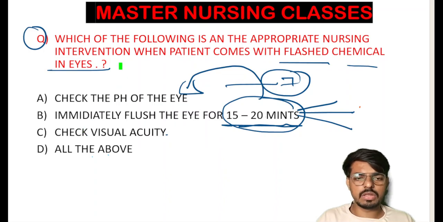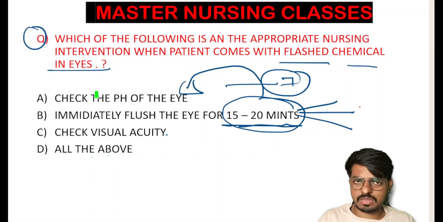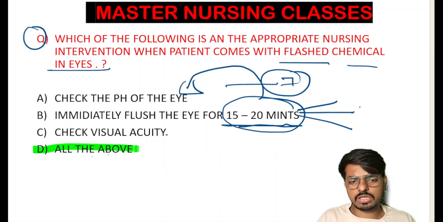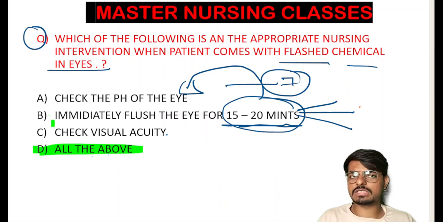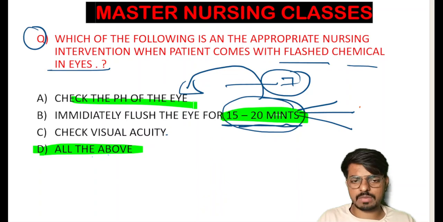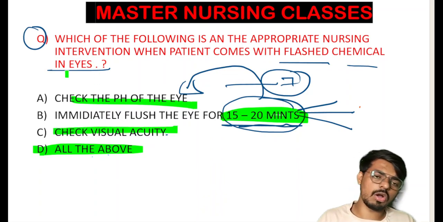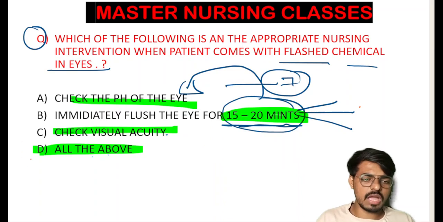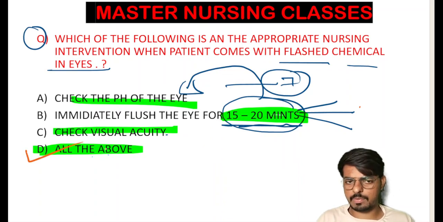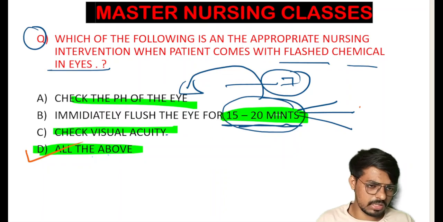But the question is: which of the following is an appropriate nursing intervention when the patient comes with flashed chemicals in the eye? The examiner has not asked for the priority in the question. So all the things we have to do here. Option B, immediately flushing the eye for 10 to 15 minutes, is correct. After that we have to check the pH, and after that we have to check the visual acuity. All these three things we have to do. And the answer to this question is option D, all of the above. Hope the concept is clear. We'll move on to the next question.